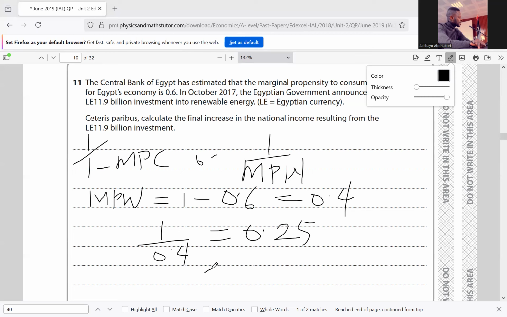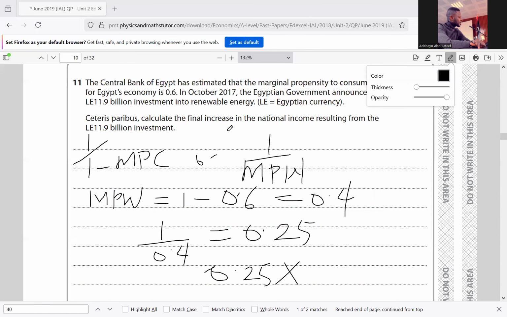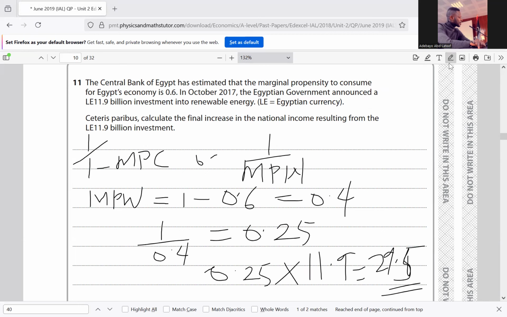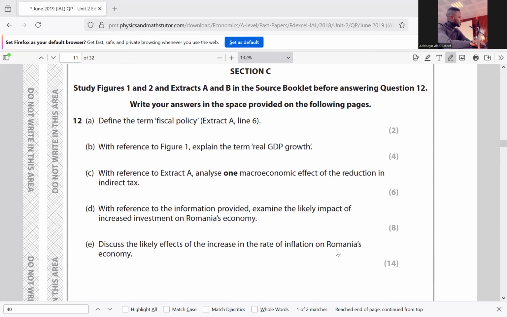Then we have 2.5 multiplied by the amount of money invested, 11.9. So that gives us 29.5. 29.5, that's the final increase. Thank you. So go to question 12.